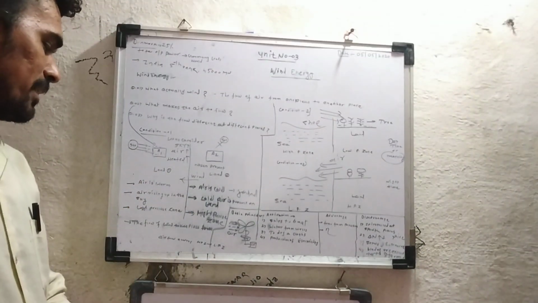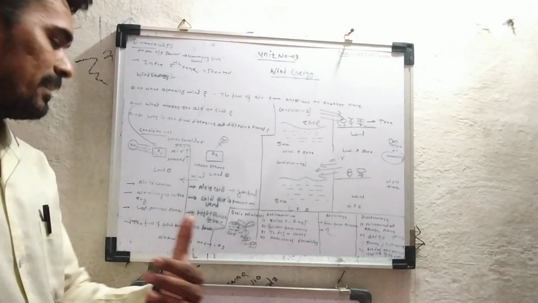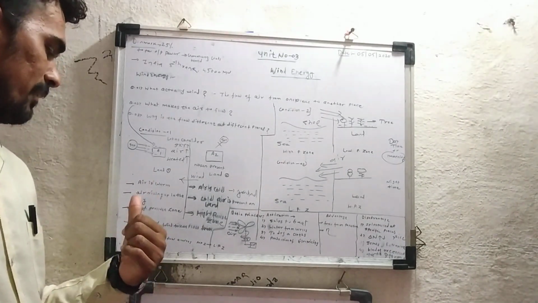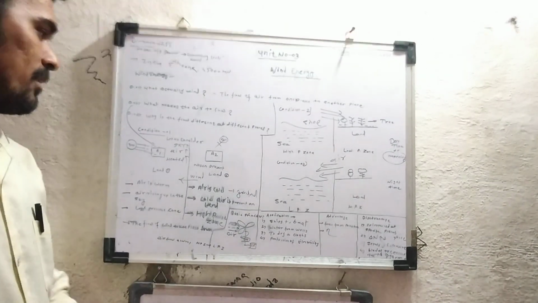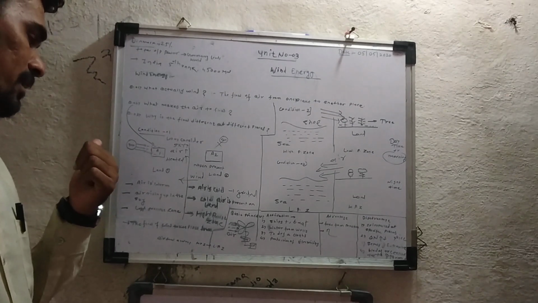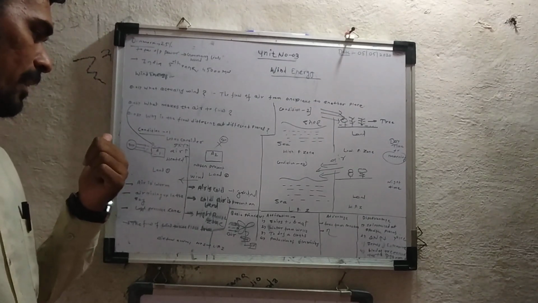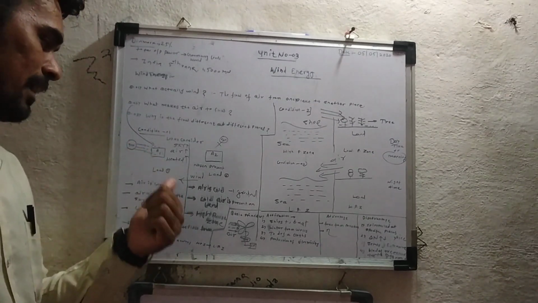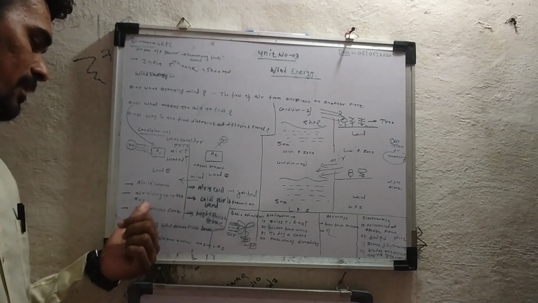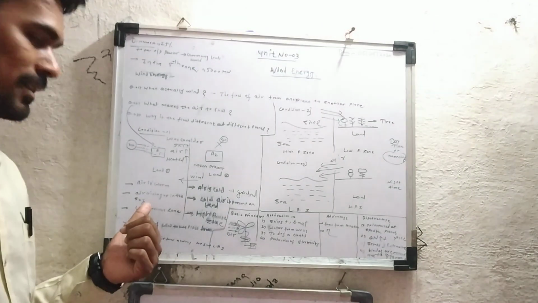The second observation is air rising in the sky, and the third observation is low pressure. In condition 1, we have taken the sun as the main source, and the sun rays are falling on land 1. So here a low pressure zone operation takes place.